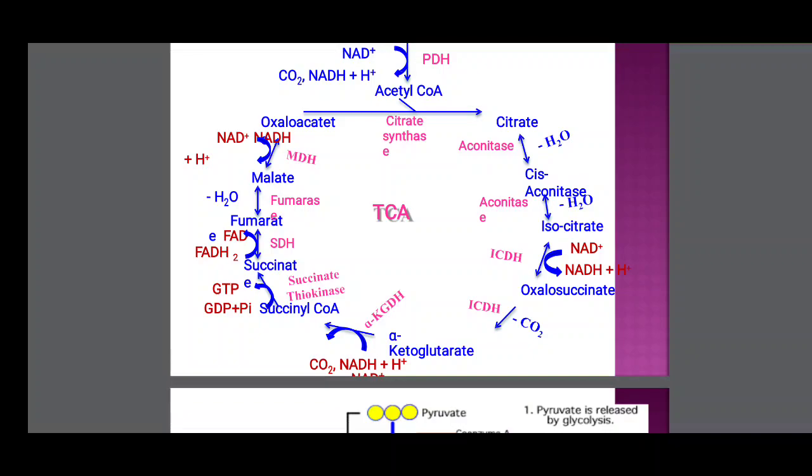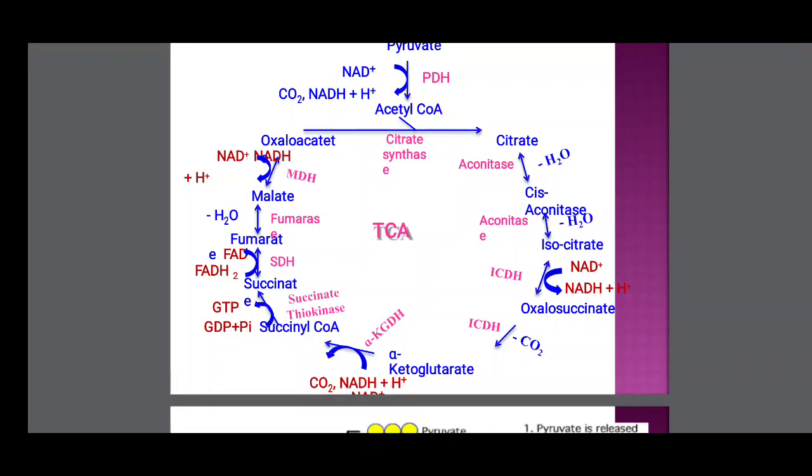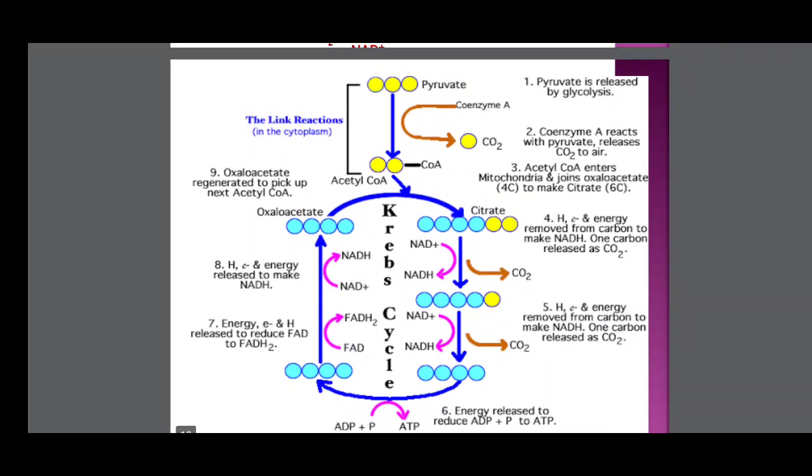Two decarboxylation reactions: one is the oxalosuccinate to alpha ketoglutarate. The next one is the alpha ketoglutarate to succinyl coenzyme A. These are the 2 decarboxylations. One is the substrate level phosphorylation, that is the seventh reaction, succinyl coenzyme A to succinic acid. So these are the Krebs cycle reactions.